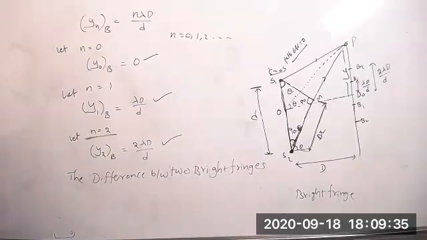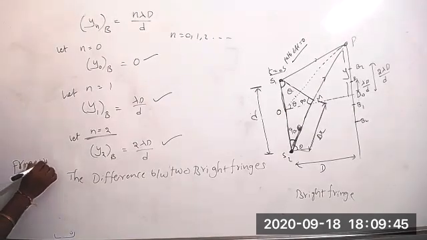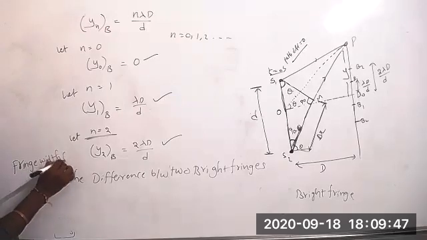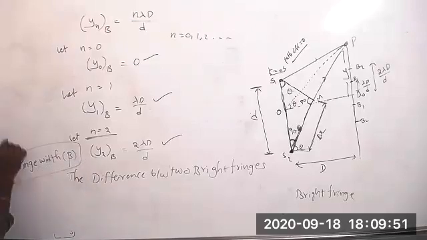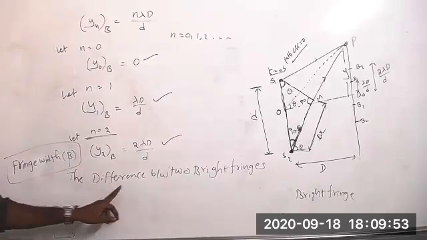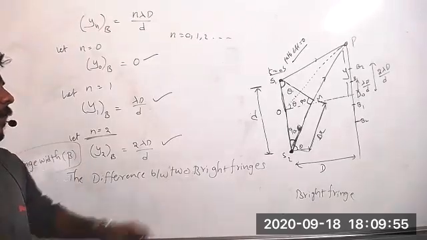How much? Anybody? The difference between two bright fringes is nothing but the fringe width. That fringe width is denoted with the letter beta. Fringe width is nothing but the difference between two bright fringes.